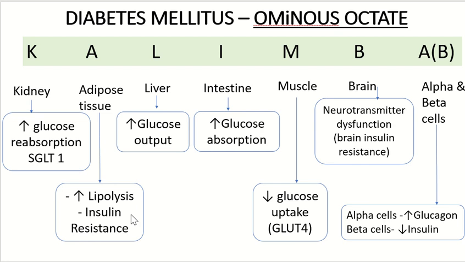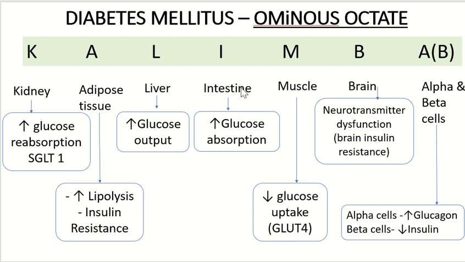In adipose tissue, there is increased lipolysis. So fat cells are breaking down fat abnormally, which will increase the free fatty acids. It will give a false indication to the liver that there is a glucose lack. So the liver will start producing more and more glucose and release it into blood. That will worsen the diabetes mellitus. So there is increased hepatic glucose production, and that might lead to diabetes mellitus.